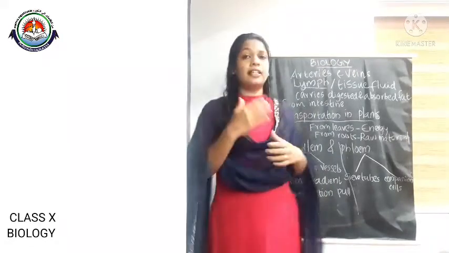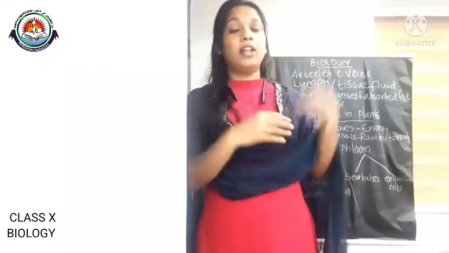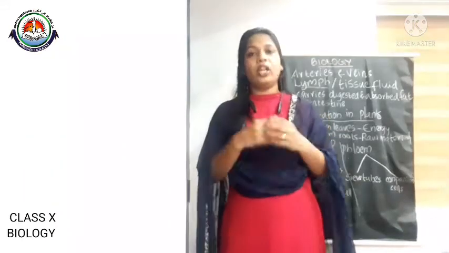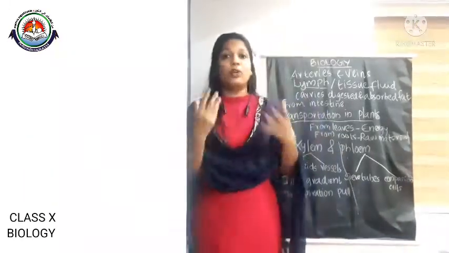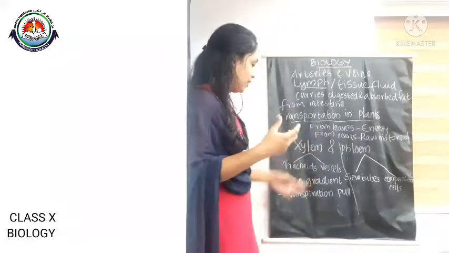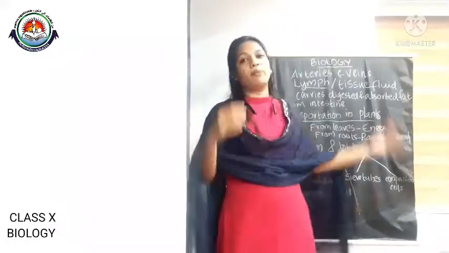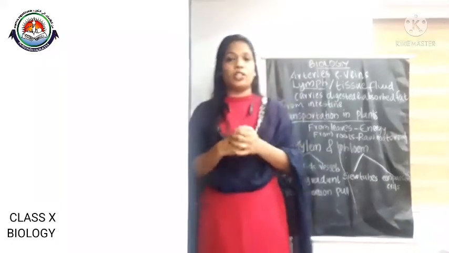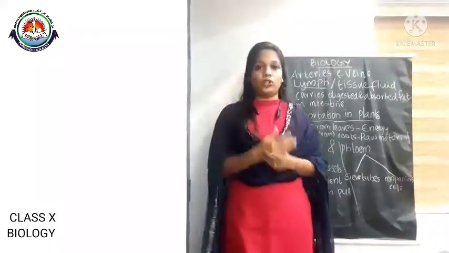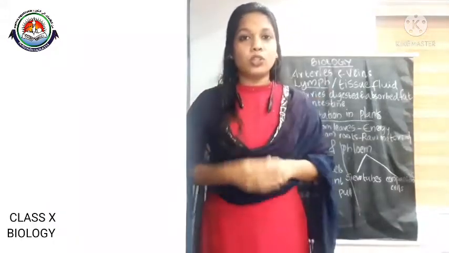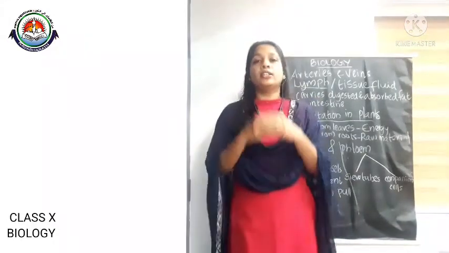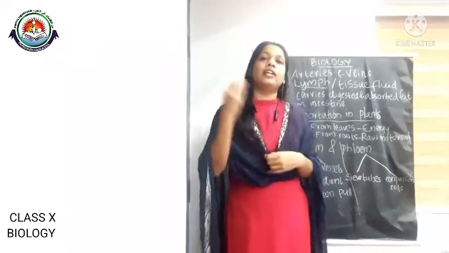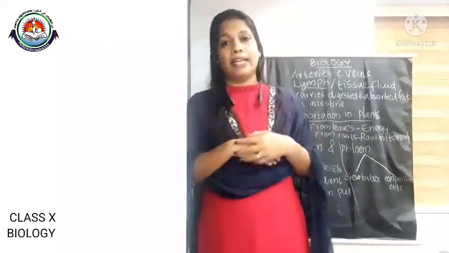And in the case of higher plants like bigger trees, that mechanism is not enough for the conduction of water and minerals. So what will happen? They adopt the second mechanism, transpiration pull. We know that in the leaves, through transpiration, water is lost. Transpiration is the process of loss of water in the form of water vapor through the stomata present in the aerial part of the plant.